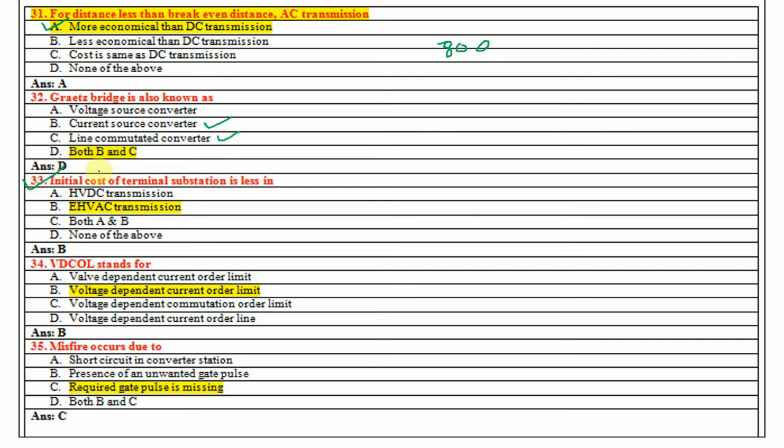33rd question. Initial cost of terminal substation is less in EHVAC transmission. VDCOL stands for voltage dependent current order limit. Right? It is basically used to limit your current order so that your HVDC system operates in a smooth way. Misfire occurs due to required gate pulse missing.